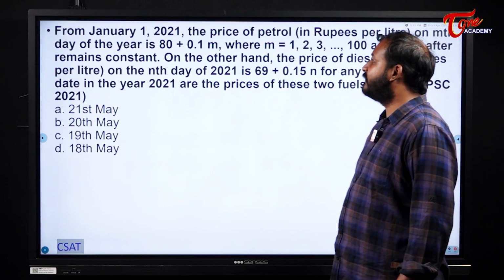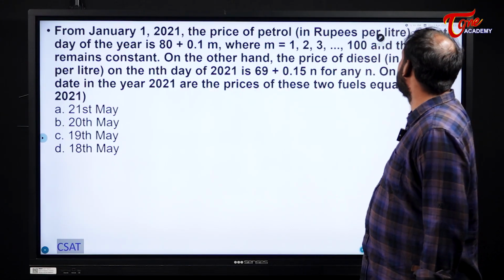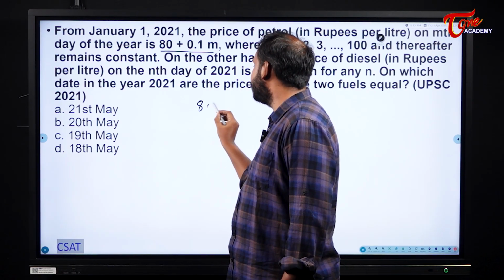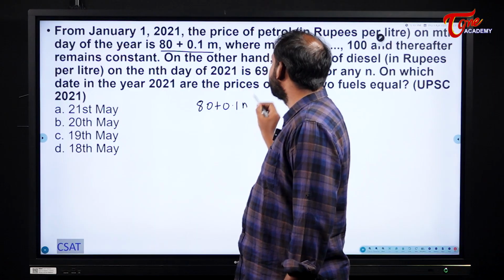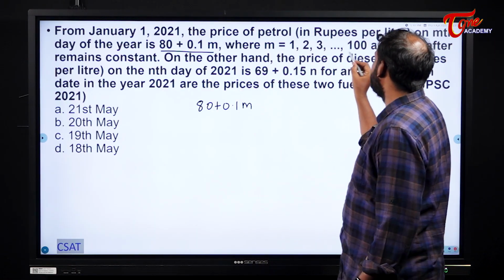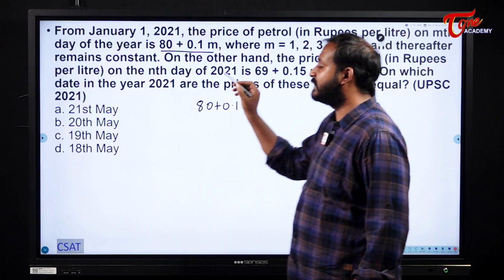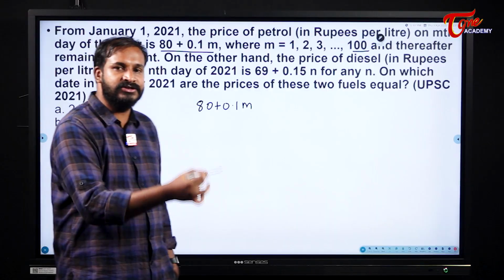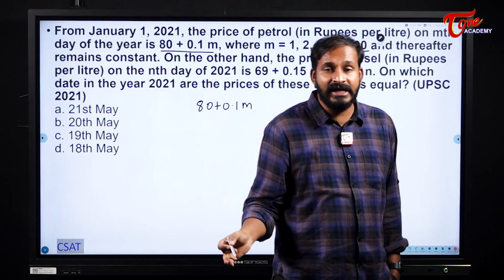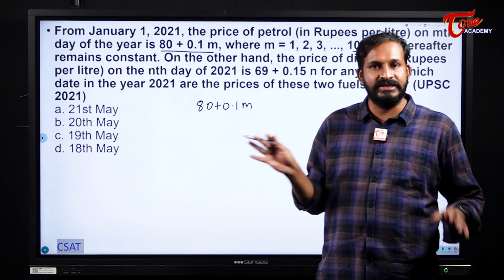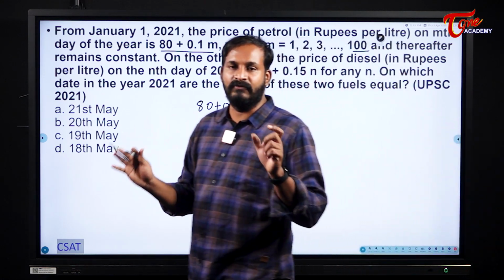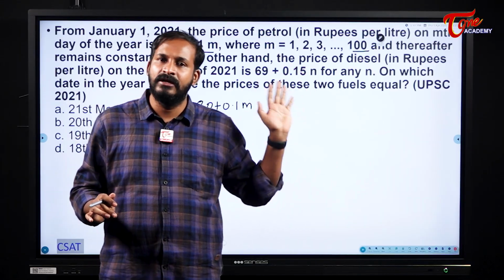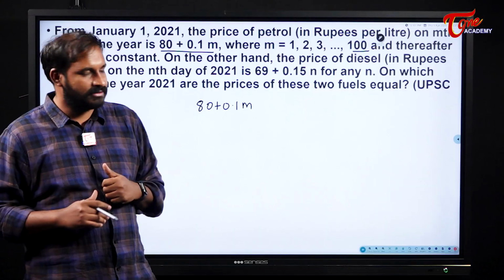Next, from January 1st, 2021, the price of petrol on the mth day of the year is 80 plus 0.1 m, where m is equal to 1, 2, 3 up to 100 and thereafter remains constant. That means up to 100 days, every day it will be increased by 0.1. But after 100 days, it will come to a stagnation period. That means it will not be changed. It remains at that value only. Whatever the rate was on the 100th day, the same rate will be there throughout the rest of the year.